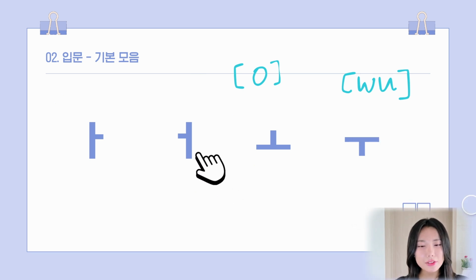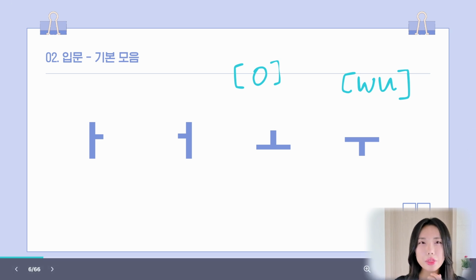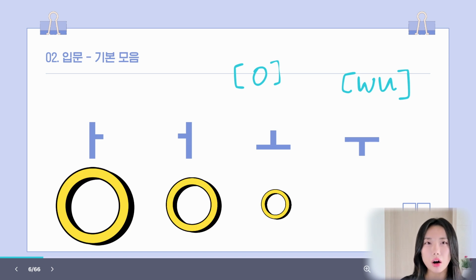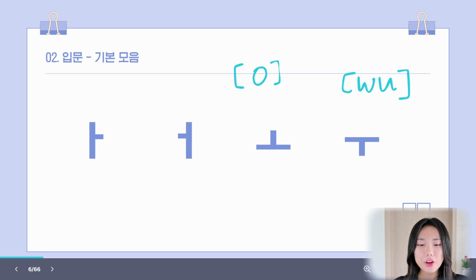The second one sounds like O. The mouth size is somewhere in between A and O. If you ask me how I would spell this sound in English, I would say it's E-O.